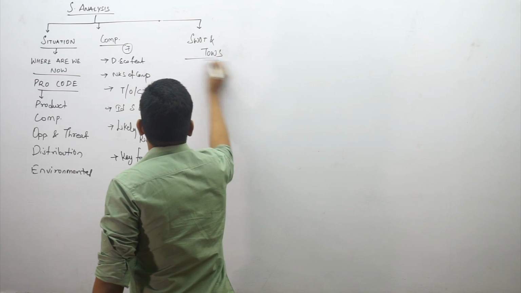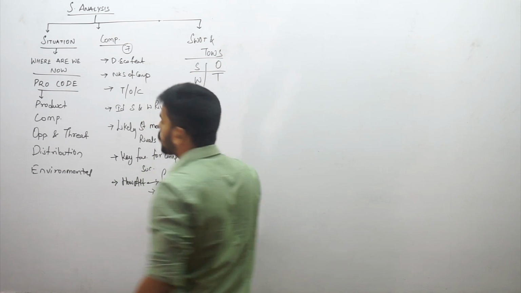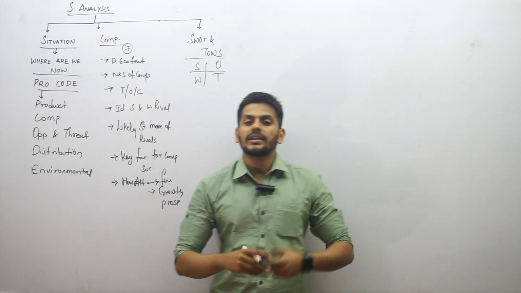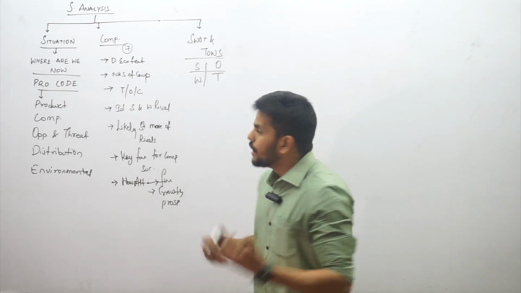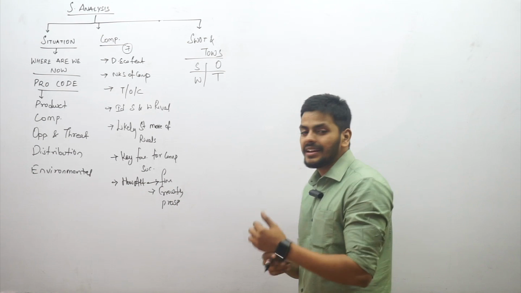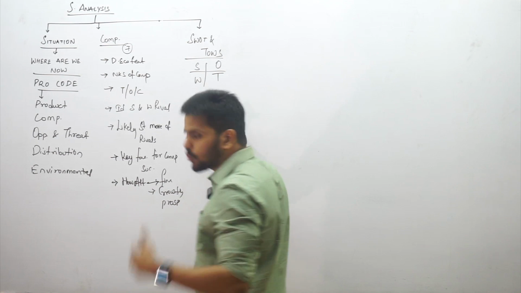SWOT talks about strength, weakness, opportunity and threat. Guys, SWOT, please remember, is only a comparative framework. SWOT is not a comparison. So whenever you want to do a comparison, Heinz Weihrich came up with a TOWS analysis. What is a TOWS matrix or a TOWS analysis?